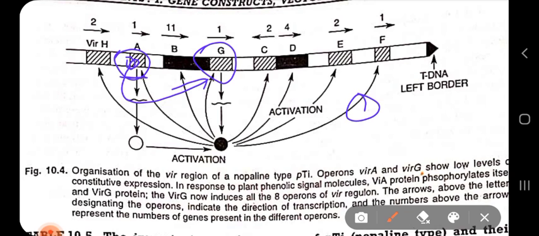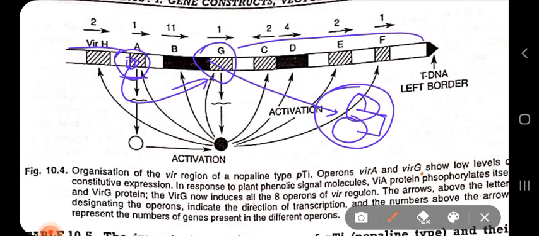Two VIRG molecules get joined, and then this VIRG will induce activation of all the other VIR gene operons from A to H.